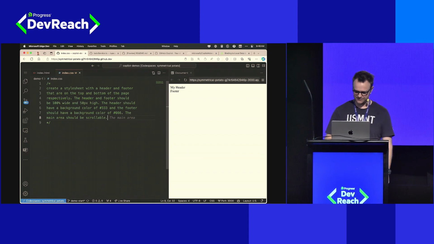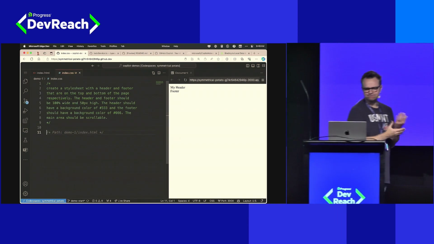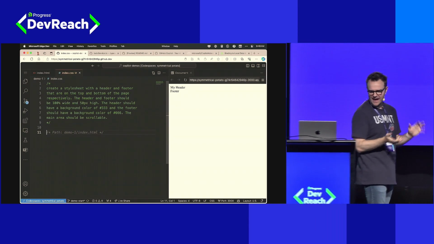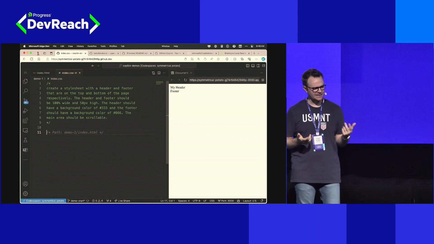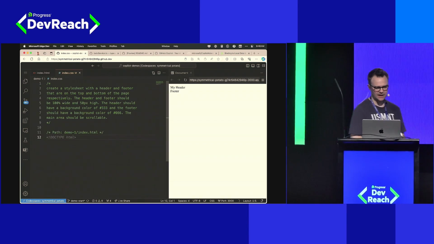So I'm going to come outside of this, come down here, hit enter, wait for some ghost text. All right, well, a path reference could be useful. I don't think it's really what I need here, but let's see what happens if I take that and go to my next comment.